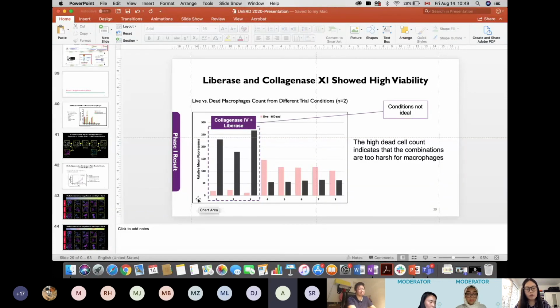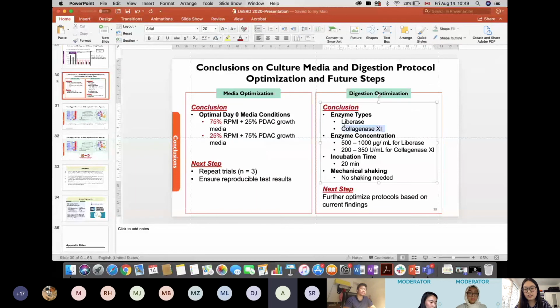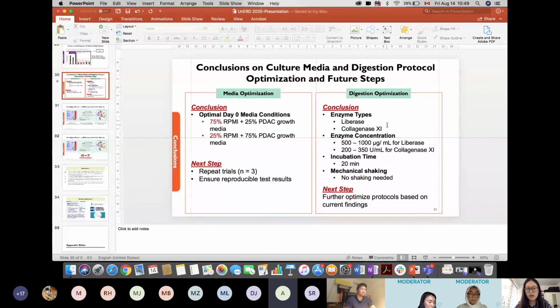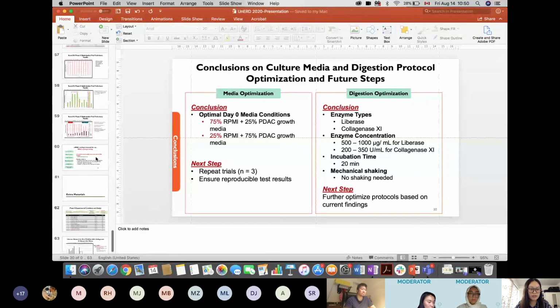Once we decided on slide 30 that these two are the more optimal enzyme types, we ran a third round of experimentation using different concentrations of the Liberase and collagenase 11. Here I can show you the results.